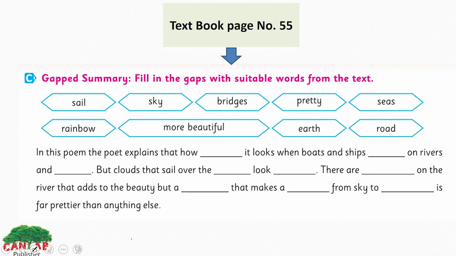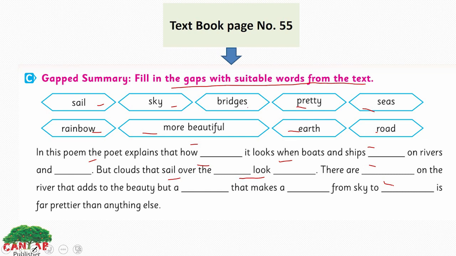Let's move to page number 55. Section C, gap summary: fill in the gaps with suitable words from the text. We have words here. How many words do we have? 1, 2, 3, 4, 5, 6, 7, 8, 9. And how many blanks do we have? 1, 2, 3, 4, 5, 6, 7, 8, 9.